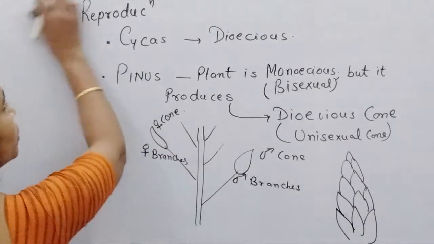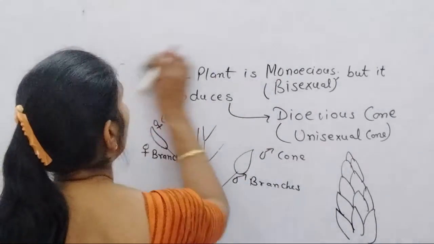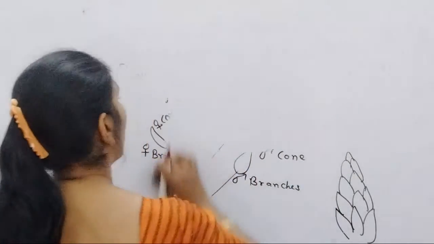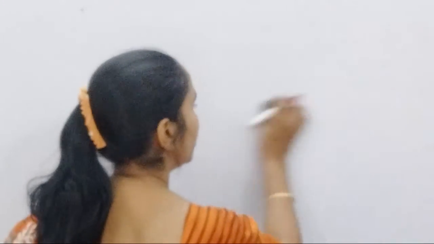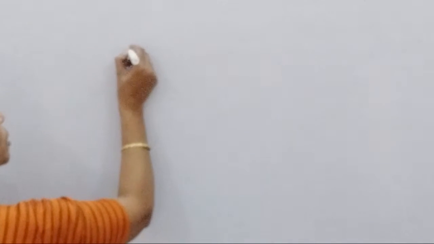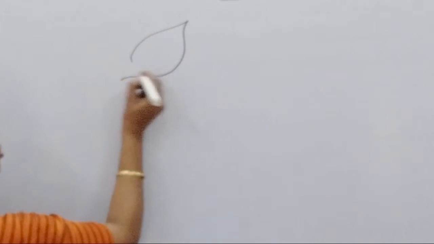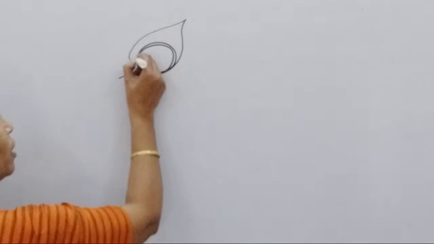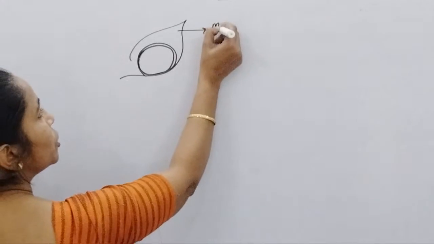Now when we come towards reproduction, you remember cones develop on the main plant body. This main plant body is diploid, and the diploid body inside the cone directly produces sporangium. Suppose this is microsporophyll. At the surface of the microsporophyll, one sporangium is there.